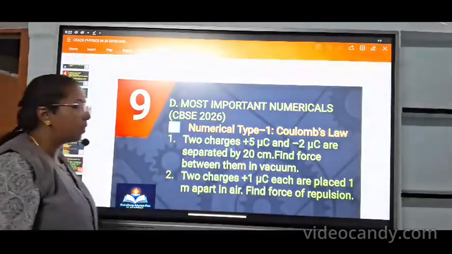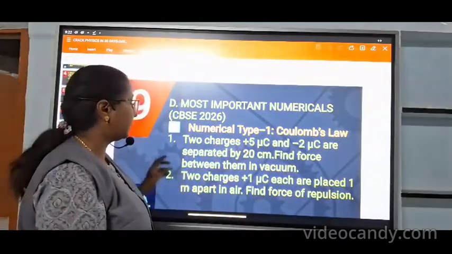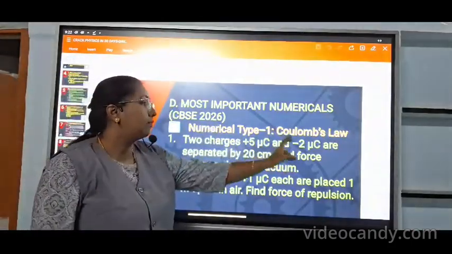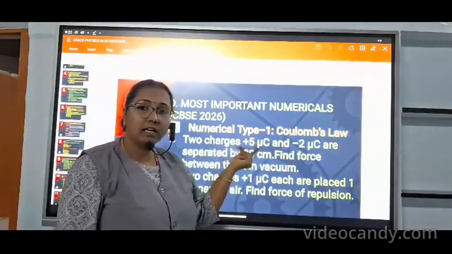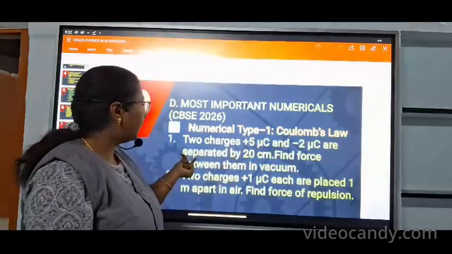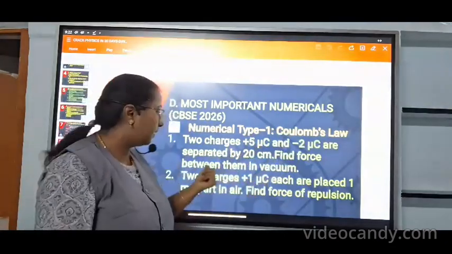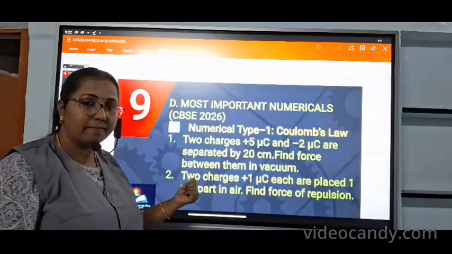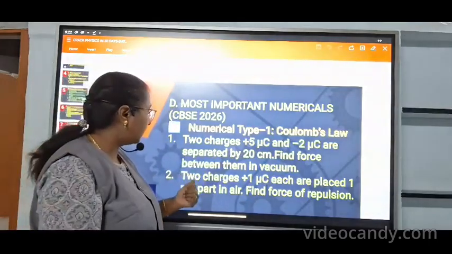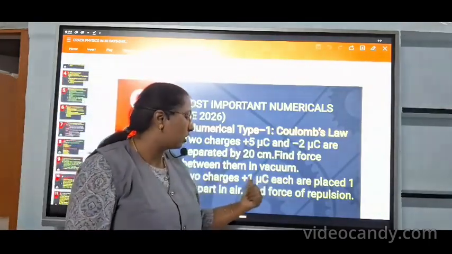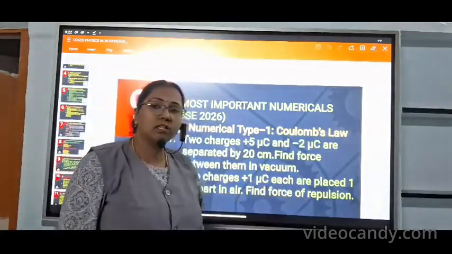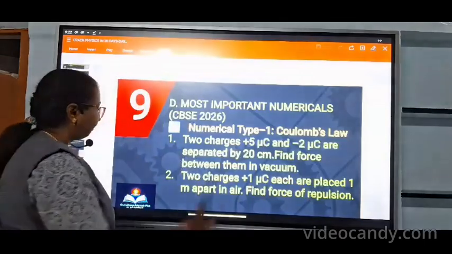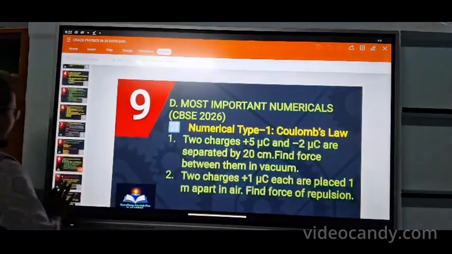And the most important numericals in 2026 in chapter 1. Numerical type 1, Coulomb's law. 2 charges, they will give Q1 and Q2 separated by a distance. Find the force between the 2 charges when they are kept in vacuum. Or else 2 charges, the charge values they will give, they are placed 1 meter apart, and find the force of repulsion. Okay, this based question they will ask.